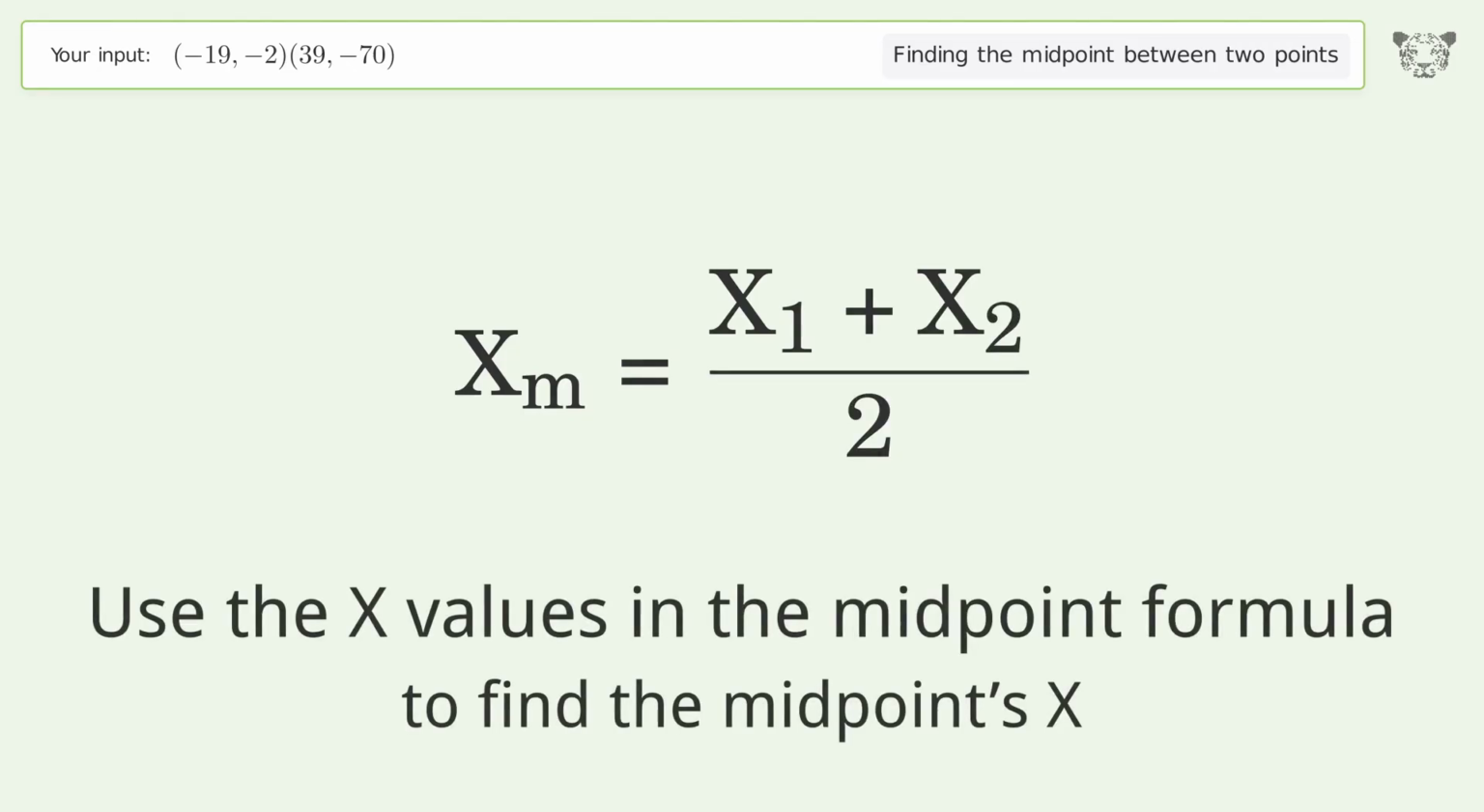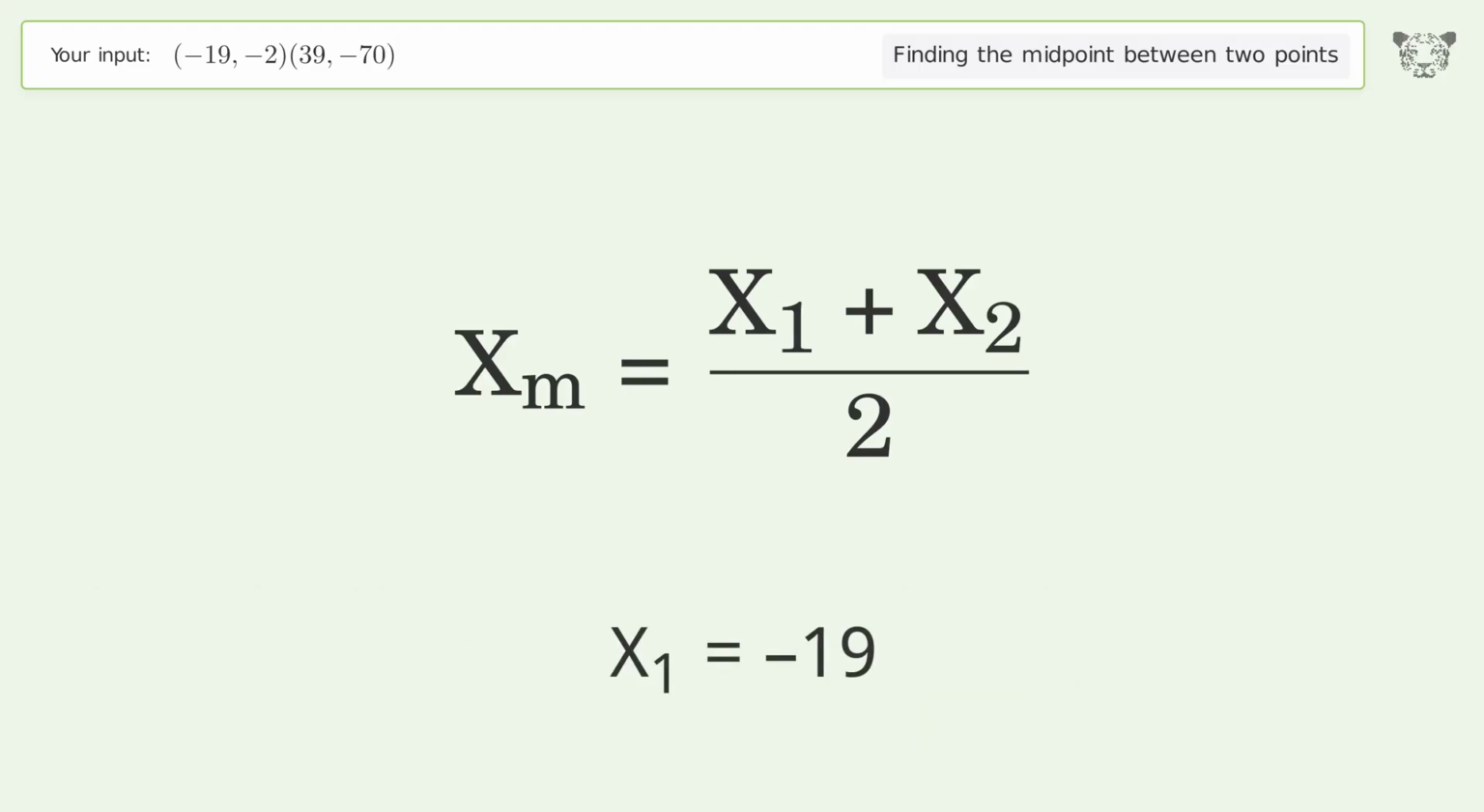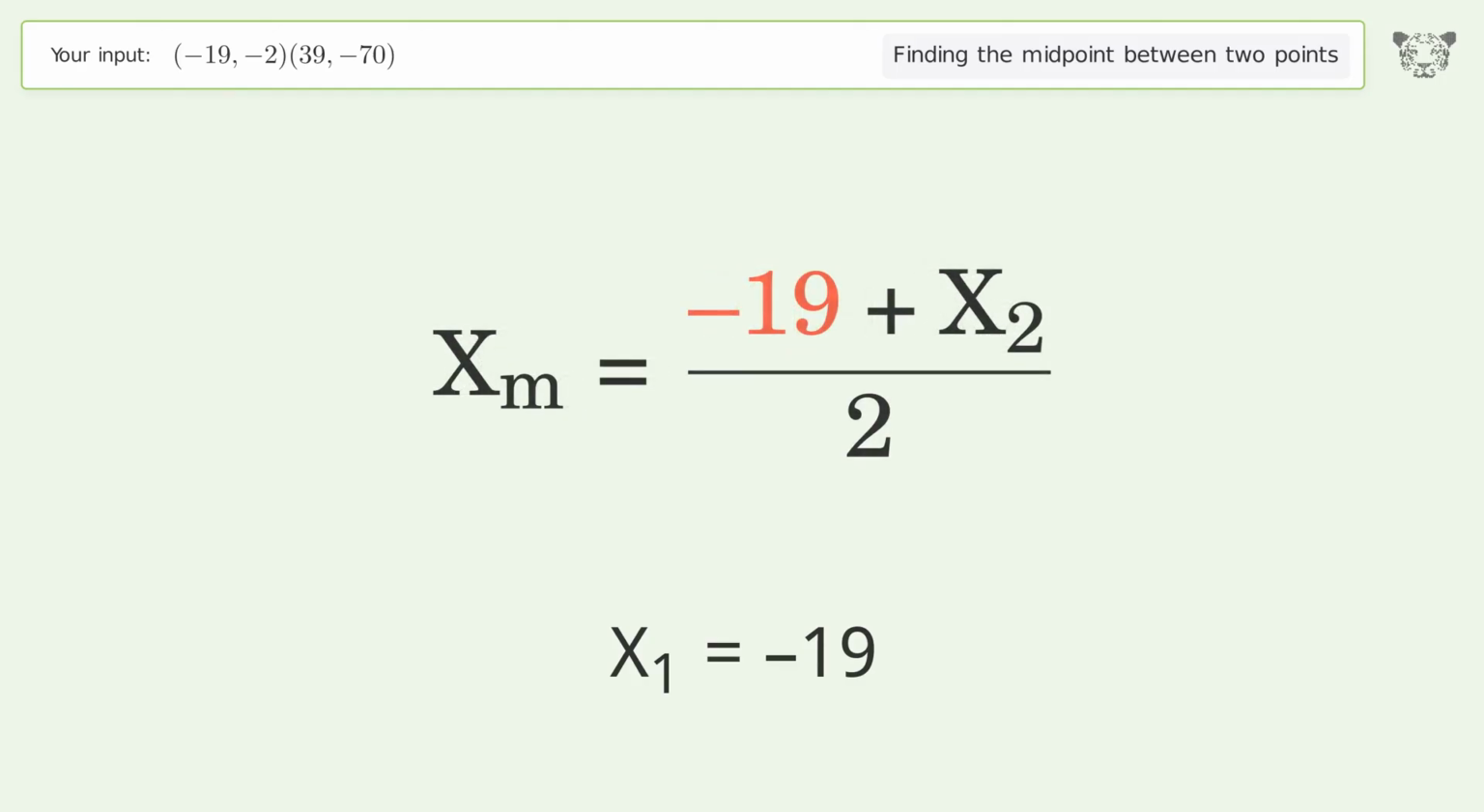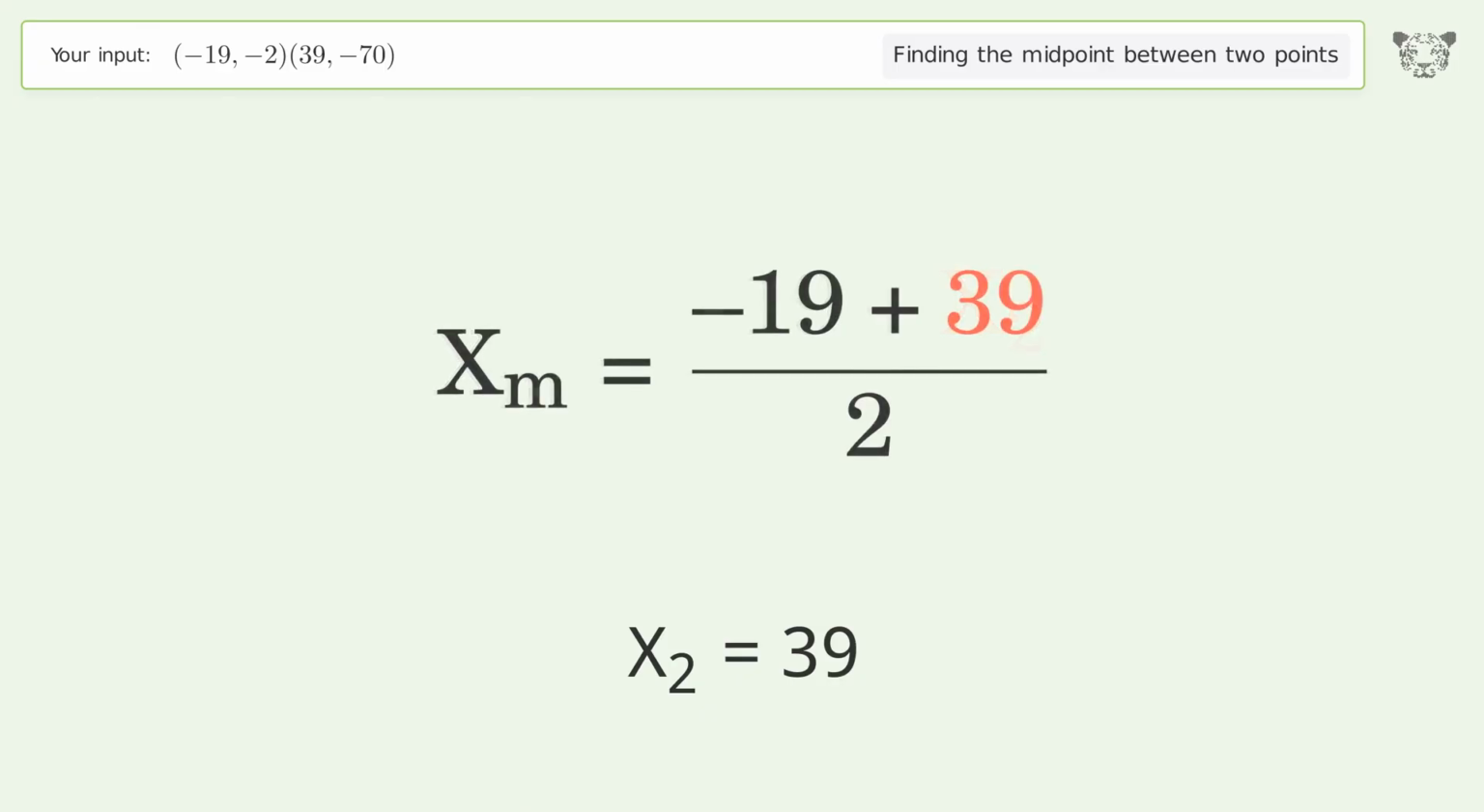Use the x values in the midpoint formula to find the midpoints x. x1 equals -19. x2 equals 39. Simplify the arithmetic.